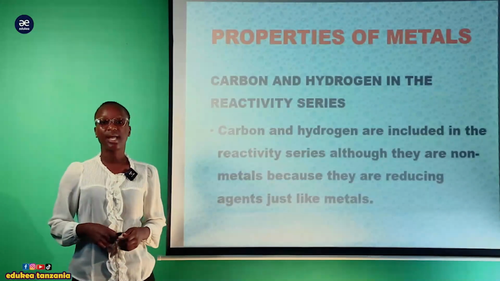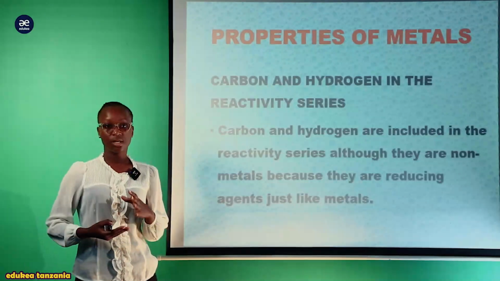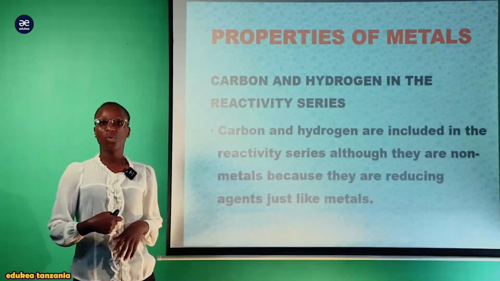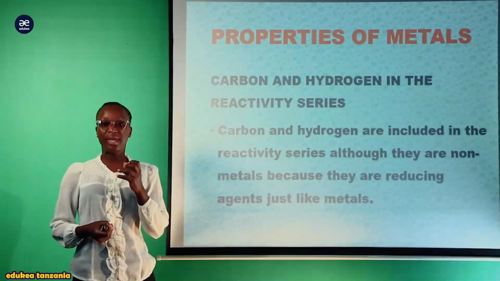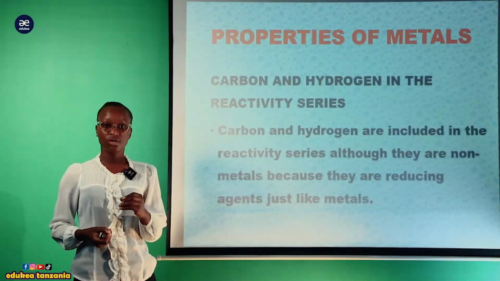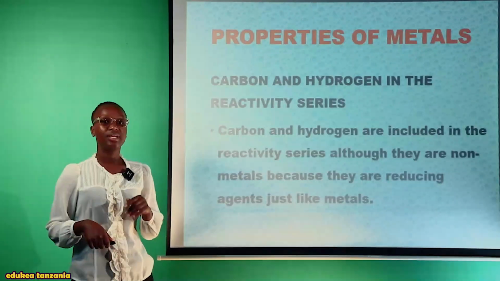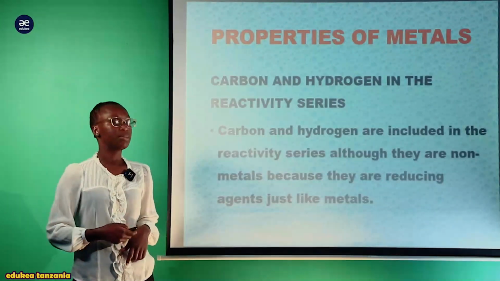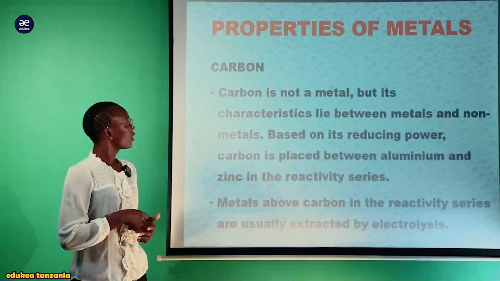They are reducing agents like other metals. Since they are good reducing agents, they are involved in the reactivity series. That is the simple reason why carbon and hydrogen are involved in the reactivity series of these metals.